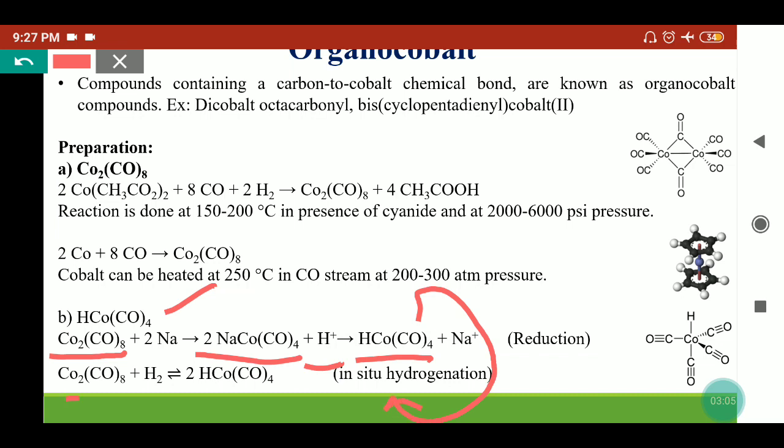What we have to do is take the octacarbonyl complex of cobalt and pass hydrogen. It will be reduced by the hydrogen and form the tetracarbonyl complex.